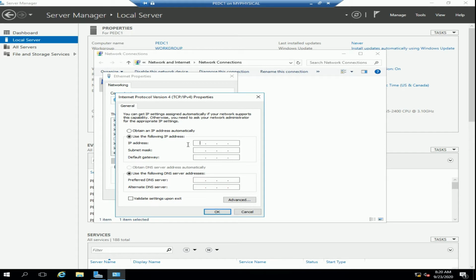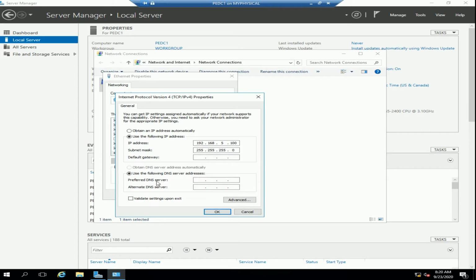We are going to use class C, and it's going to be a private IP. So I'm starting with my IP of 192.168.5, and my server will be 100. And then let's get our subnet mask. This indicates that it is class C. I don't have a gateway for now.